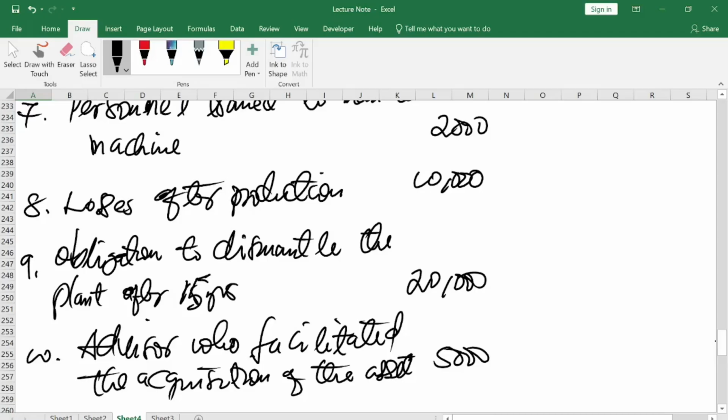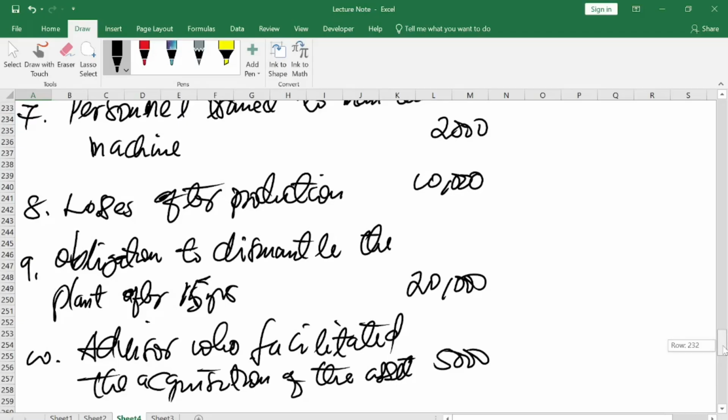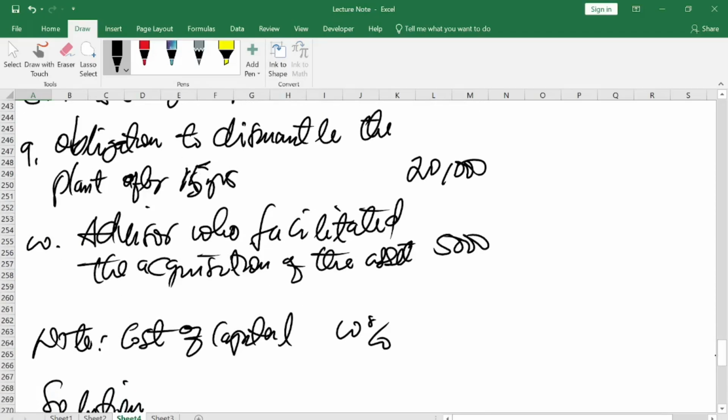Now we also have the obligation to dismantle the plant after 15 years. When an asset is acquired by the company for its intended use on a certain land, the land can be given to the company for a number of years. After those years, the company has to remove the asset from the land.